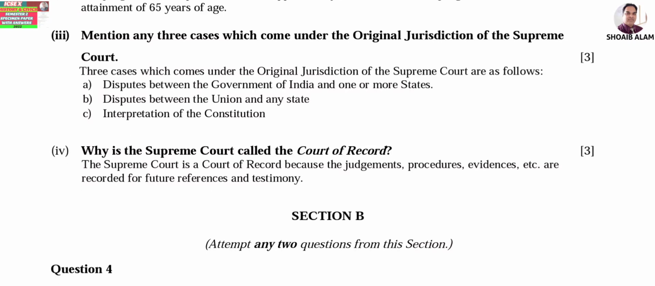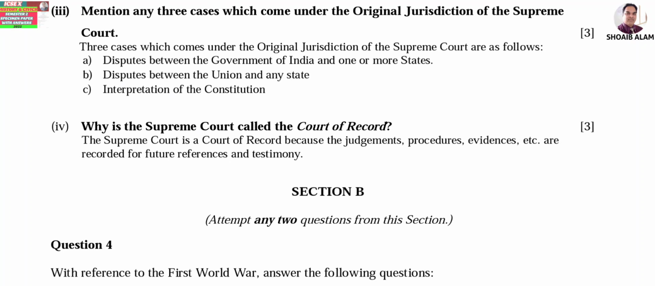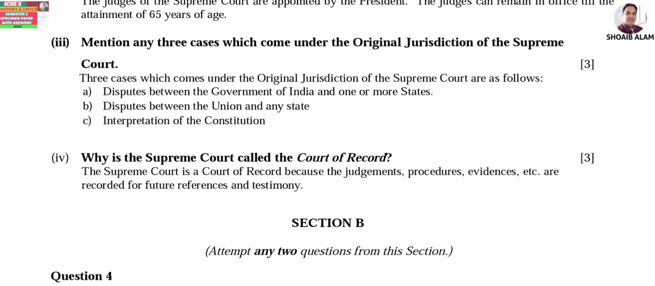So as you all know, all the proceedings are recorded. Okay. So the answer is the Supreme Court is a court of record because the judgments, procedures, evidences, etc. are recorded for future reference and testimony. Okay. So this is all from the civics part. 2 questions were there, so you can choose any one.